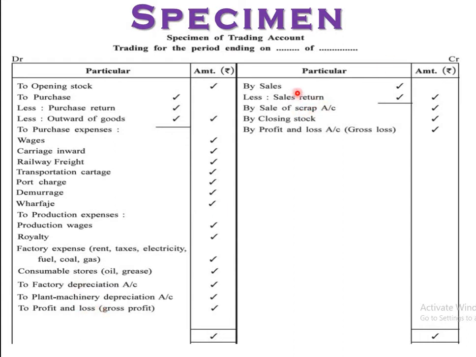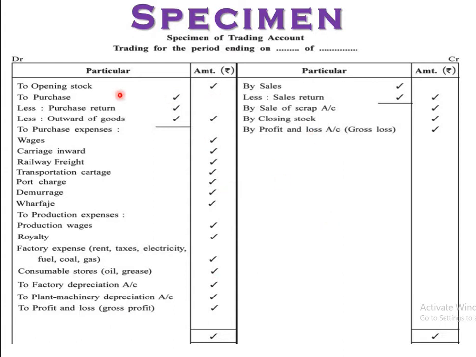Now sales, by sales account, credit balance, less sales return, here if information is not there, directly from the trial balance. By sale of scrap account, right, information will be directly given. Closing stock, adjustment will be there, right, here. And lastly, profit and loss account. See here, to profit and loss account, that means out of these only one.